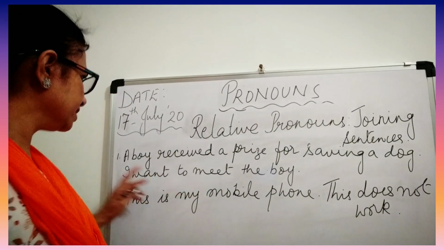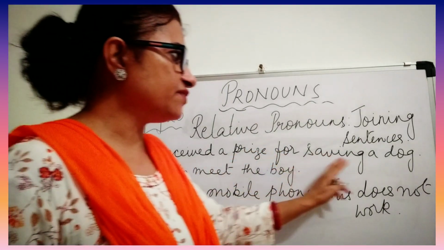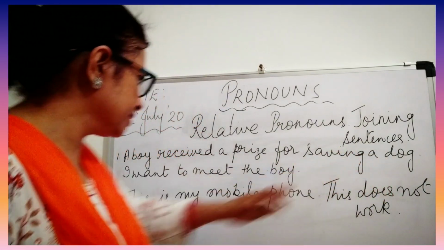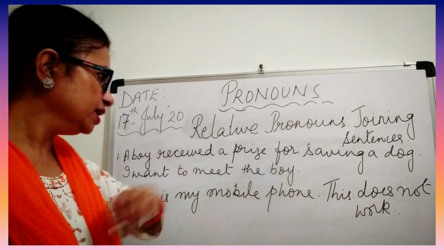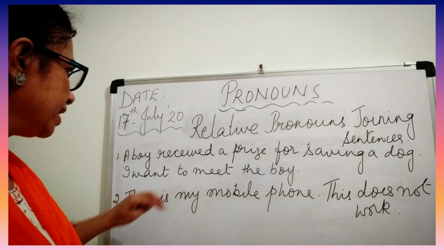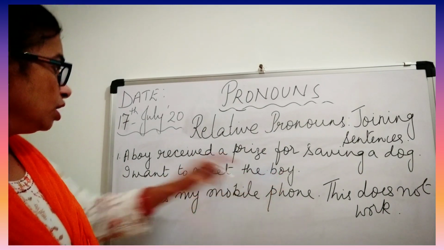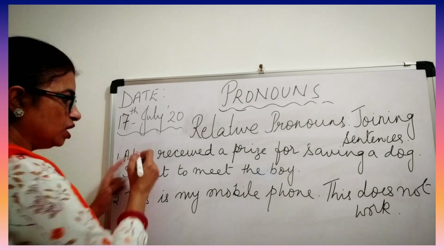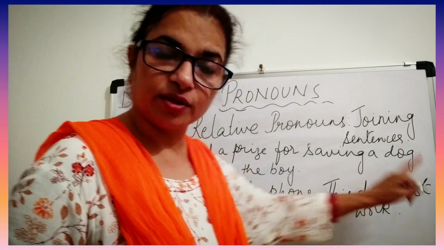Now see the first sentence. A boy received a prize for saving a dog. This is one sentence. Second, I want to meet the boy. Now, if you use a relative pronoun, how are you going to write? I want to meet the boy who received a prize for saving a dog.